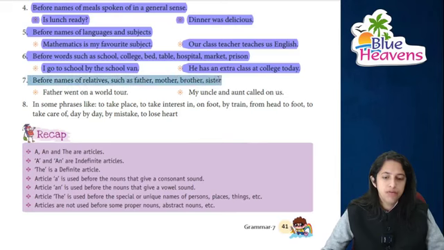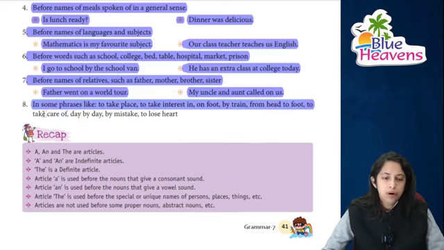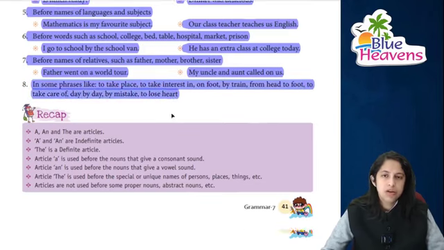Before the names of relatives such as father, mother and sister: Father went on a world tour and my uncle and aunt, इन्होंने हमको बुलाया. In some cases, जैसे कि to take place, to take interest in, right. On foot, by train, from head to toe, right. To take care of, day by day, to make a mistake, to lose heart, right.